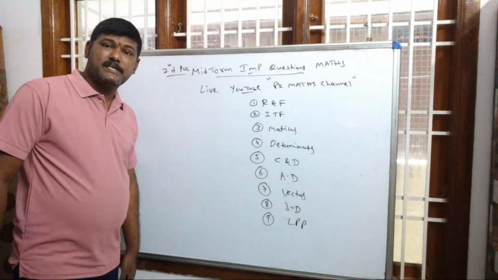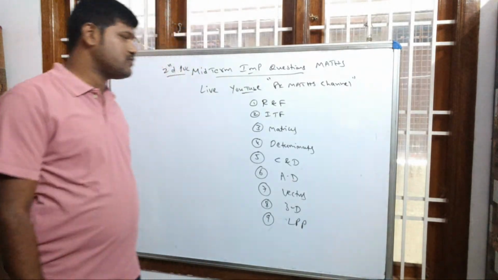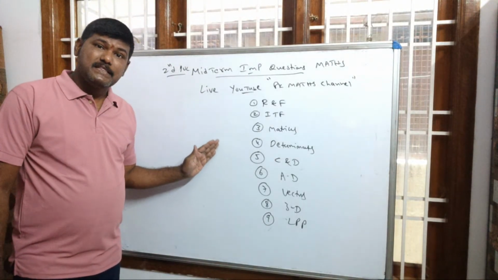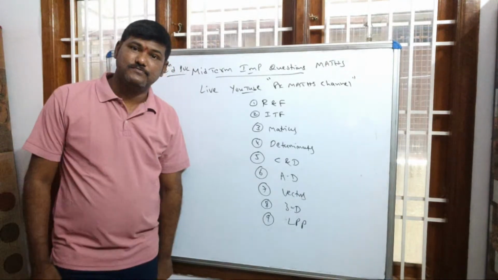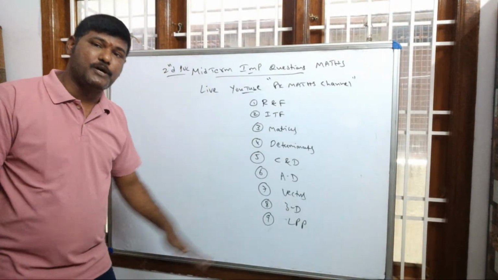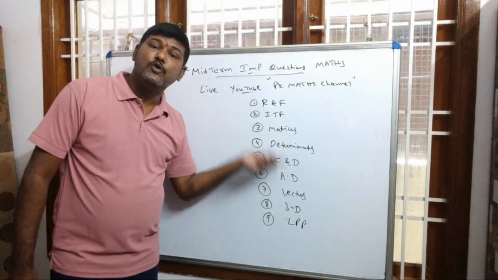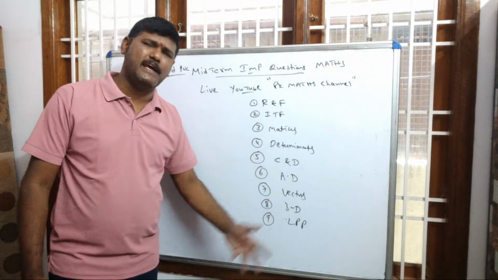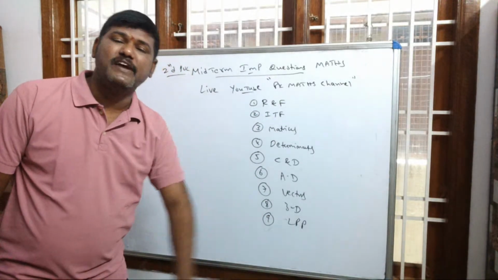So these are the chapters they are conducting the midterm for, for the board this year. Dear students, if you study these chapters, it is useful not only for the midterm but also for the final examination. According to the blueprint, all these chapters together give you around 80 marks, and more than 80, around 90 marks, also can come. So if you are prepared for the midterm, you are ready for the final examination.